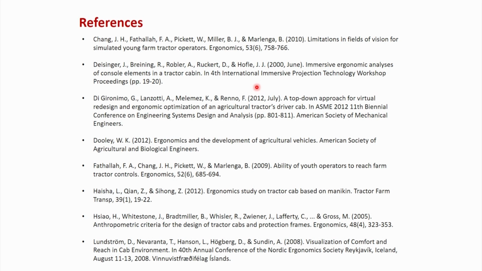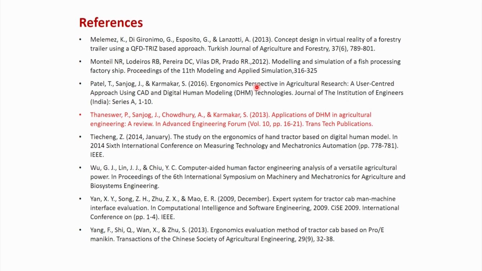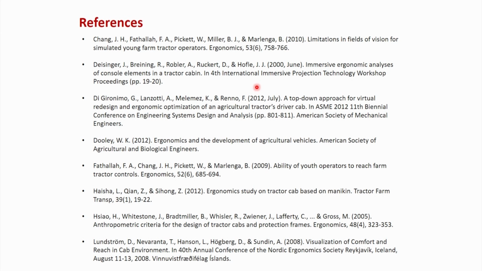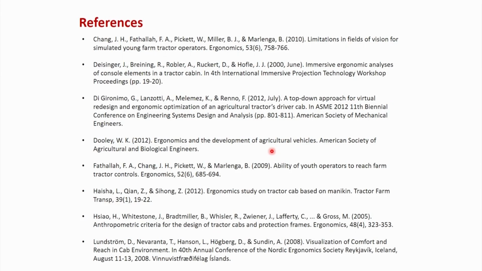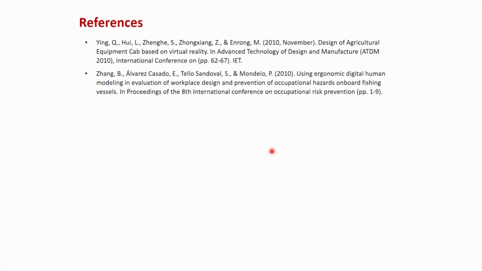So these are the list of references which have been used in various slides. So we can go through these research papers for getting more information related to this particular topic, application of digital human modeling software in agricultural sector. These are remaining references.